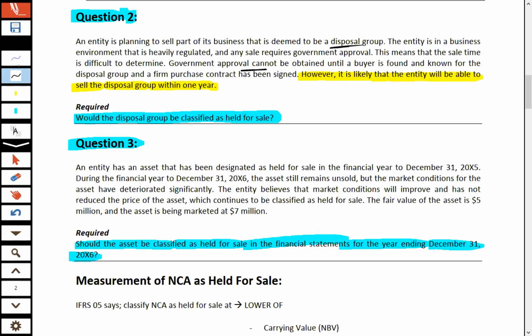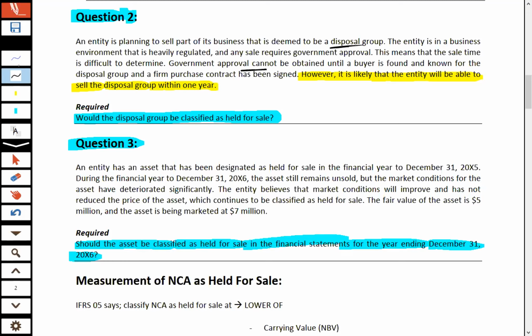They are only hoping that they will be disposing of this asset in a 1 year time period, and are not meeting any of the other conditions for classifying the disposal group as held for sale. They don't even have a buyer. If they have a buyer, there should be an agreement, and on the basis of the buyer and the agreement, both seller and buyer would have to go to the government, and the government would approve this binding sale agreement and allow the sale transaction. Nothing is done yet, but still they are hoping that they will be disposing of this asset.